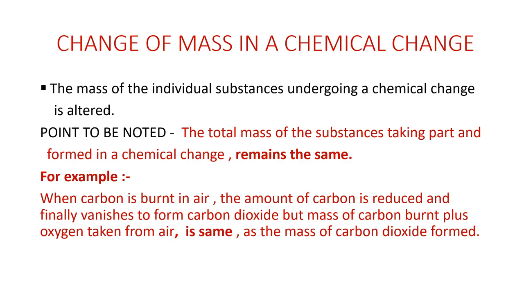For example, when carbon is burned in air, the carbon vanishes to form carbon dioxide, but the mass of carbon burned plus oxygen taken from the air is the same as the mass of carbon dioxide formed.